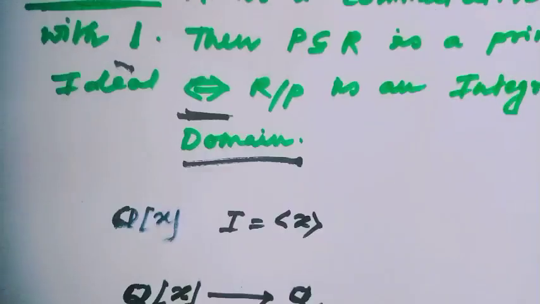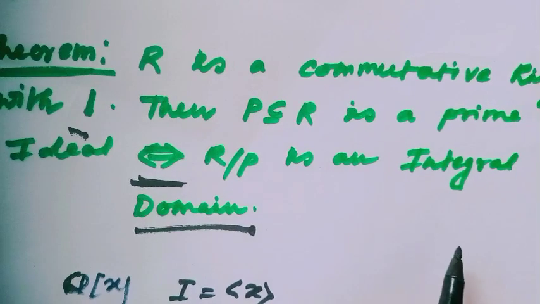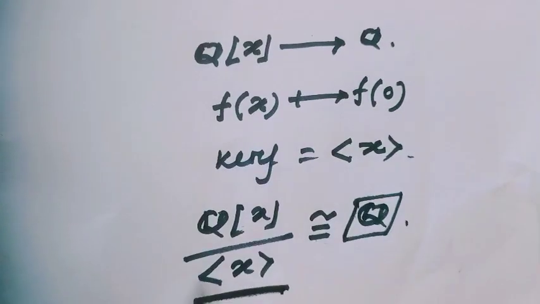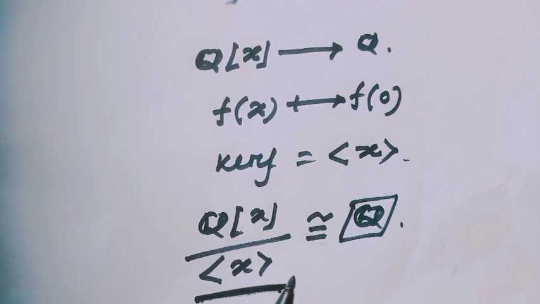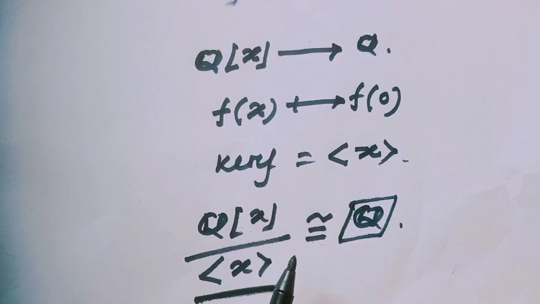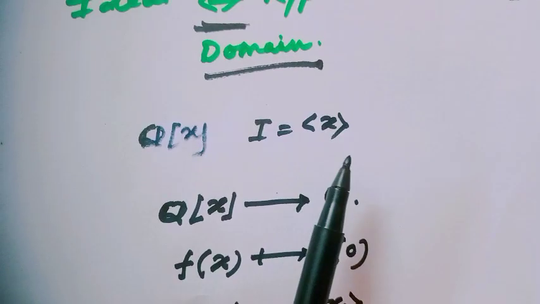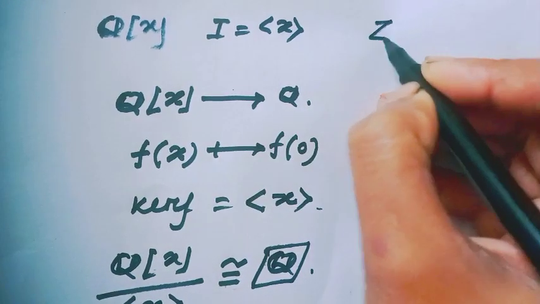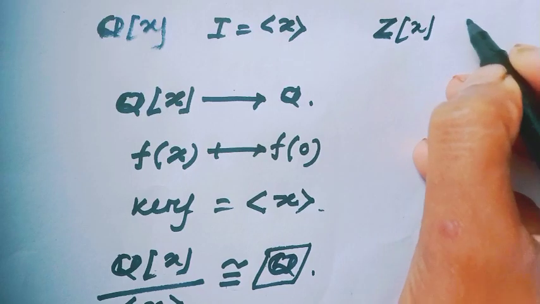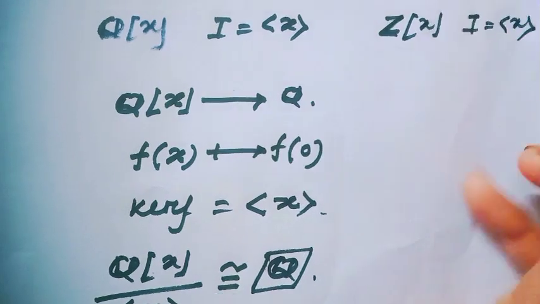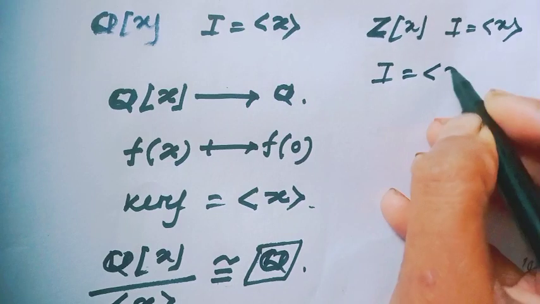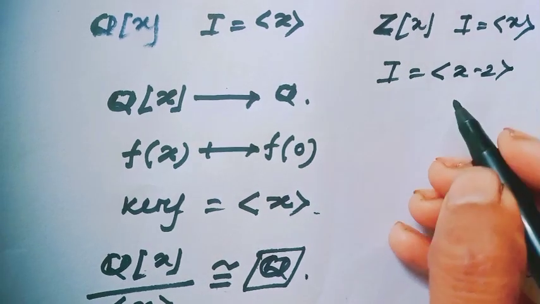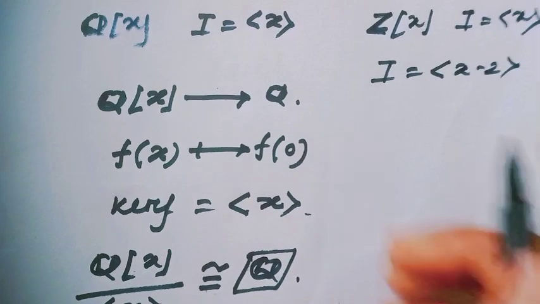Are you getting why this theorem is very important for any competitive exam? Because if you know the theorem, then finding a prime ideal will be easier than using the definition. Similarly, we can tell in Z[x] the ideal generated by x, or by x minus 2, x minus 3 and so on, will be a prime ideal, which I had seen in my earlier video.